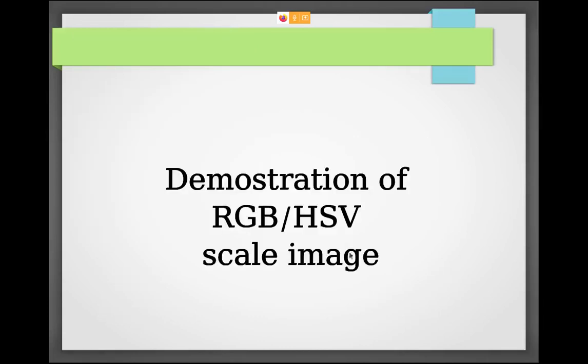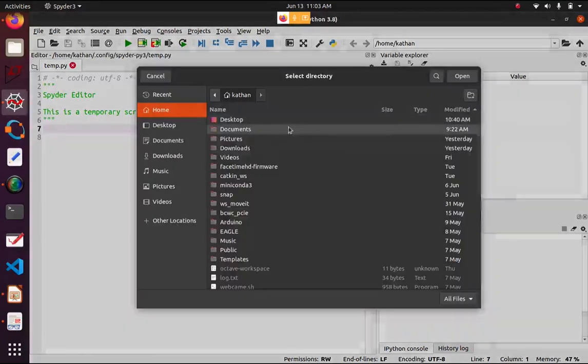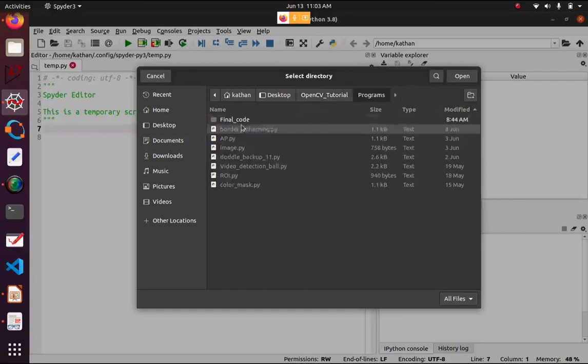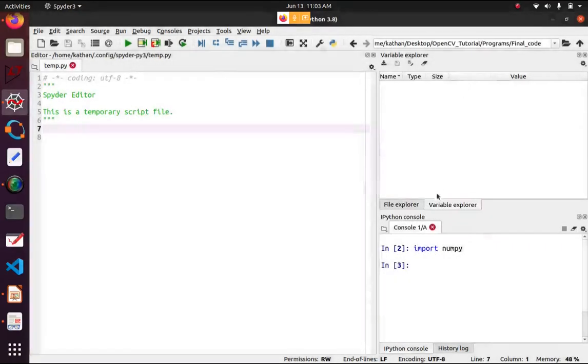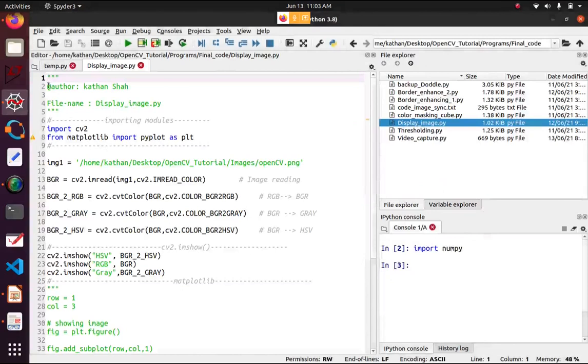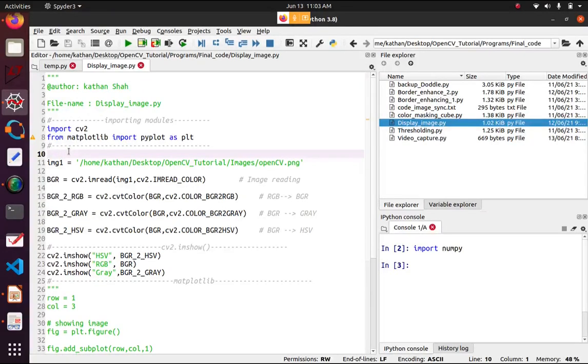Now move on to the Spyder IDE. Here I have opened the Spyder IDE. As I have provided you the code, open it at your end. This is the code. So let's see the implementation, how we can read the image in different color spaces and plot it in this IDE environment.